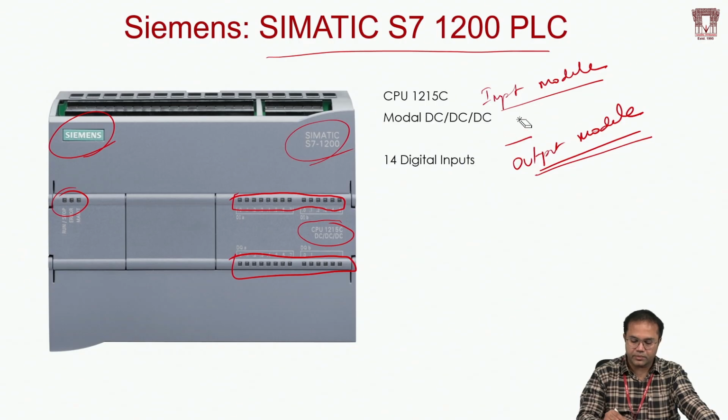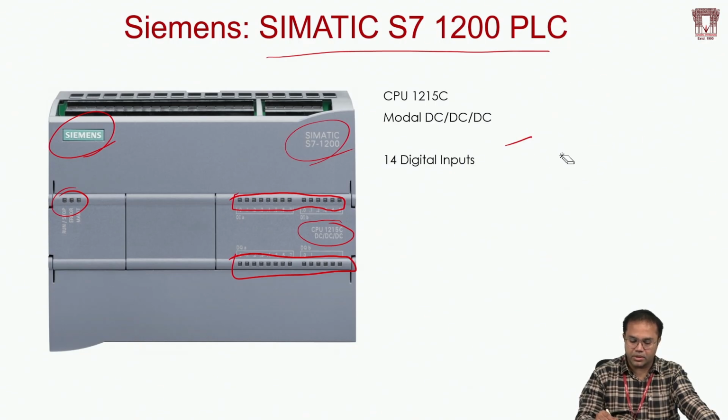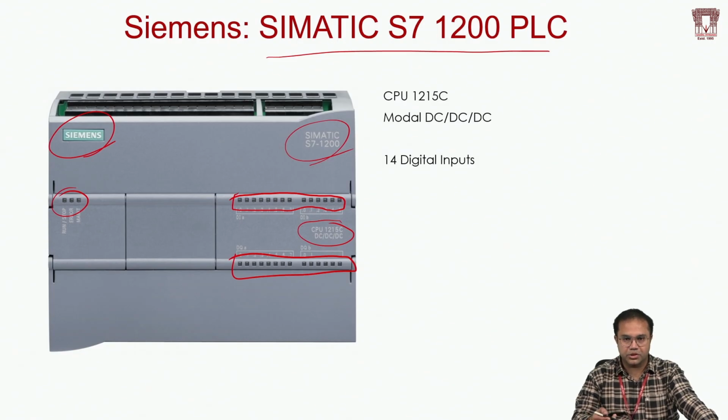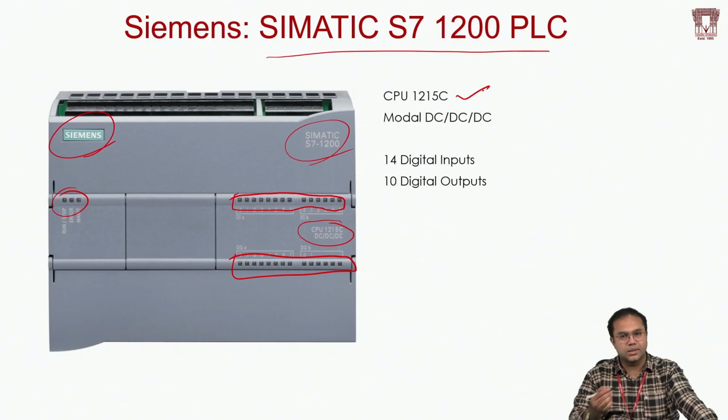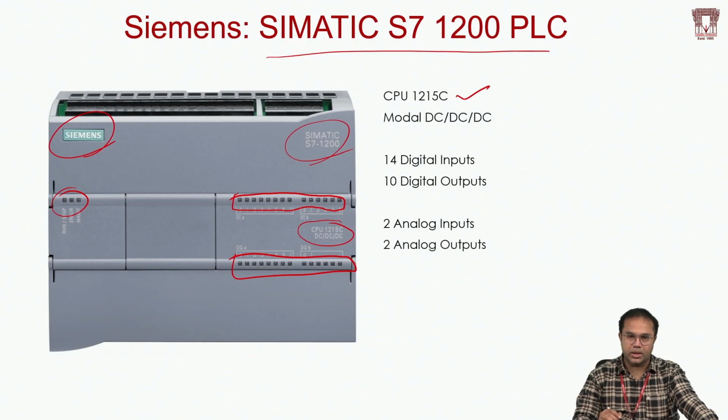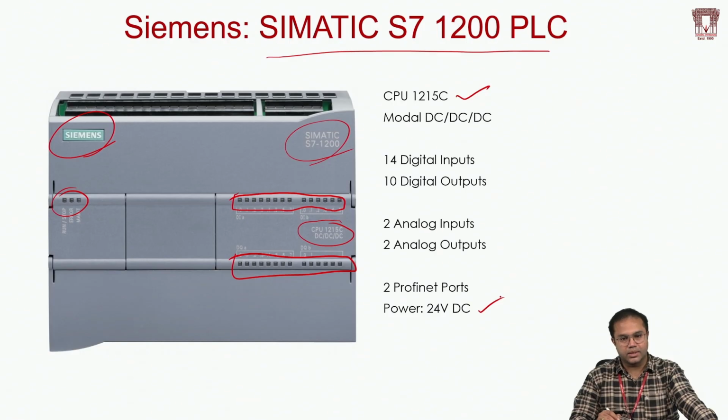Here the CPU, this 1215, has three DCs. I just mentioned the significance of these three DCs. It has 14 digital inputs and 10 digital outputs, specific to this 1215 CPU model. It has 14 digital inputs, 10 digital outputs, 2 analog inputs, and 2 analog outputs. In addition to this, it also supports 2 Profinet ports, and it works with 24 volts DC, right?